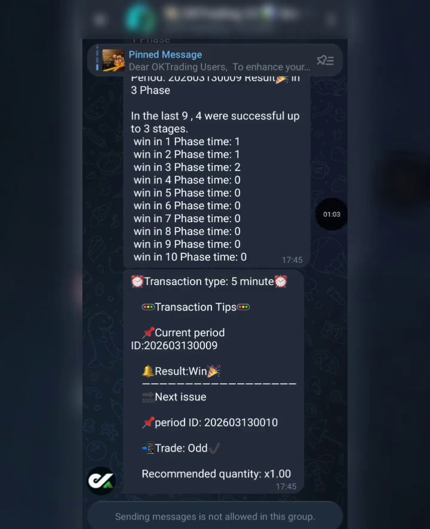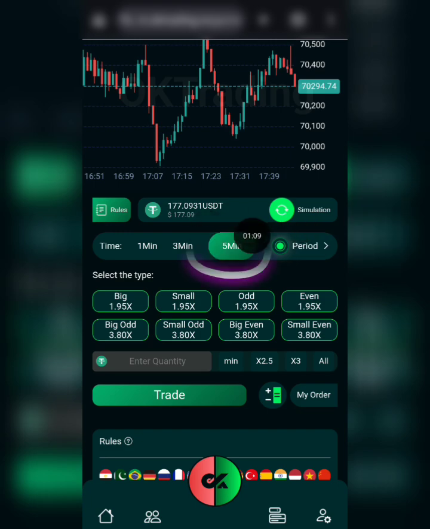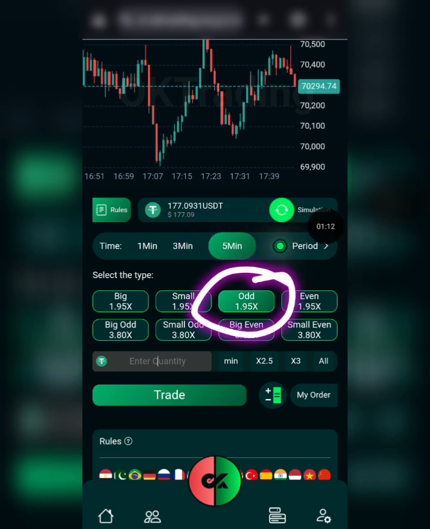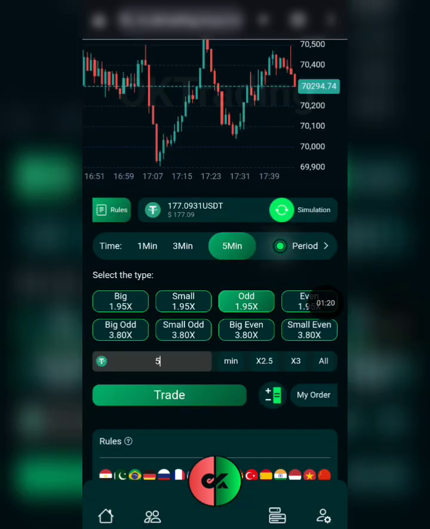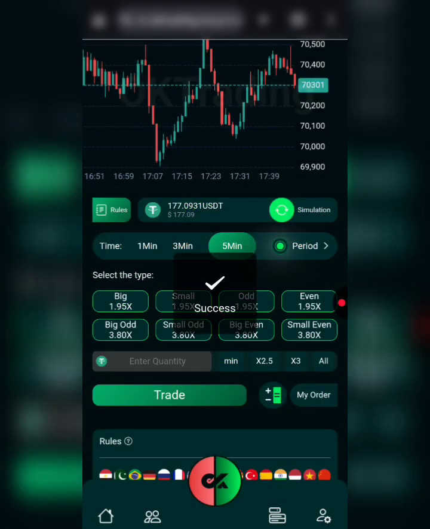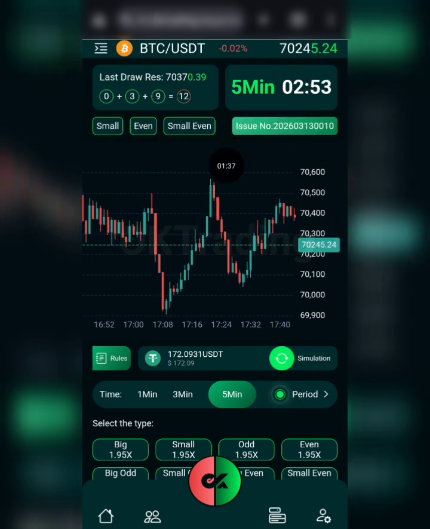Coming over to the signal group, you can see it says it was a win, and the next one says you should go with odd. Okay, so make sure you're in the 5-minute time frame. You select the odd and then you enter the amount you want to dive into this with. So let's say I want to dive in with 5 USDT. Now I'm diving in without the calculator, right? So I'm going to click on the trade button, and I'll click on trade right here and it says success. So we're just going to wait for this countdown. If we actually get an odd right here, we get about 4.9 USDT profit added to our balance.